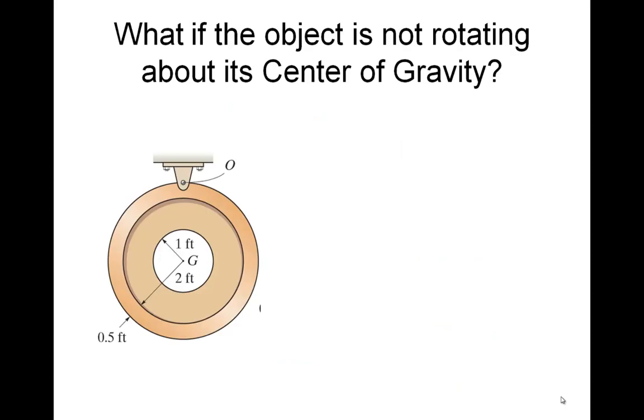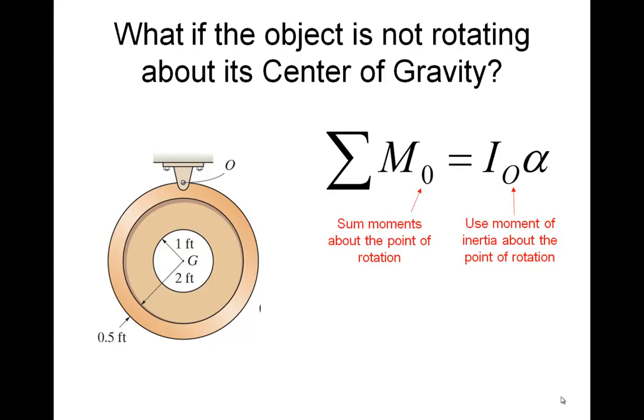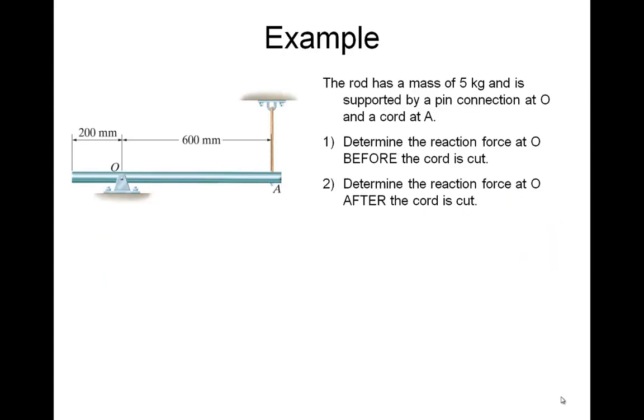What if the object's not rotating about its center of gravity? Well, if O happens to be a fixed axis, we could simply sum the moments about O and make sure that we use the moment of inertia about that point of rotation. Now, here's a caution. This is only valid if point O happens to be a fixed axis. So remember that. This is only valid if point O happens to be a fixed axis.